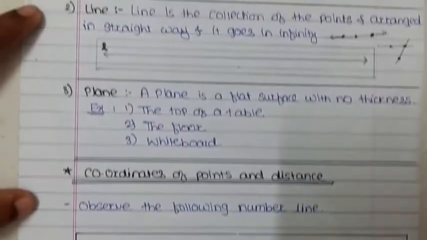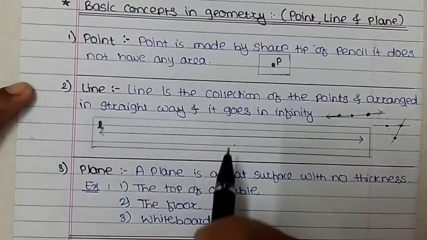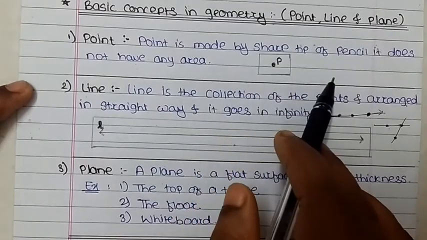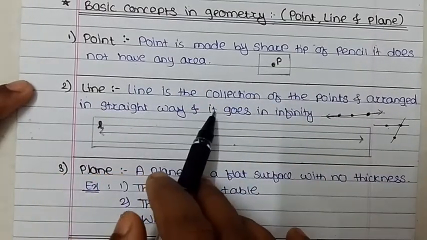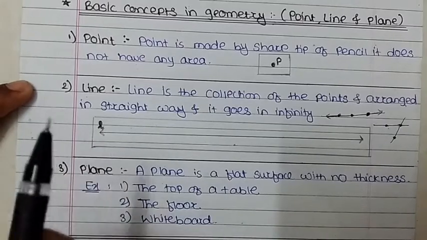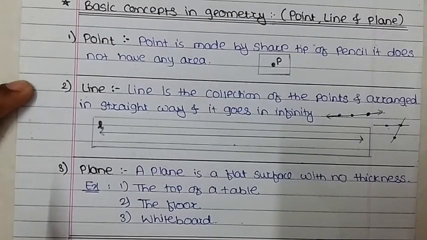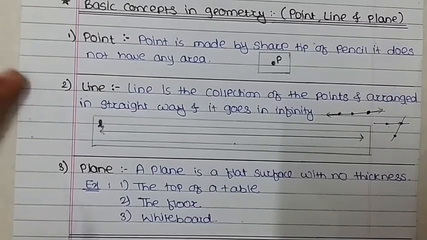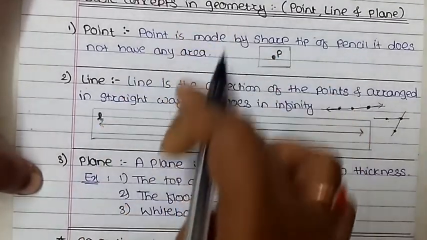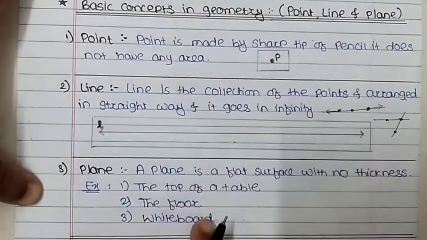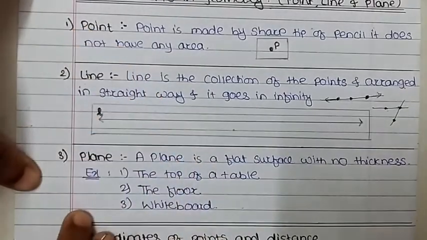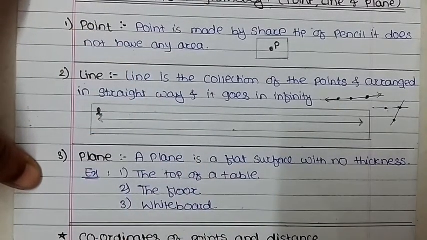Just recall once again what is meant by point, line and plane. Point is made by the sharp tip of a pencil. It does not have any area. Line is the collection of points arranged in a straight way, and it goes in infinity. Plane is a flat surface with no thickness, like the top of a table, the floor and the whiteboard. So these are the basic concepts in geometry. You should understand this one, and then only can we move to the next concept.